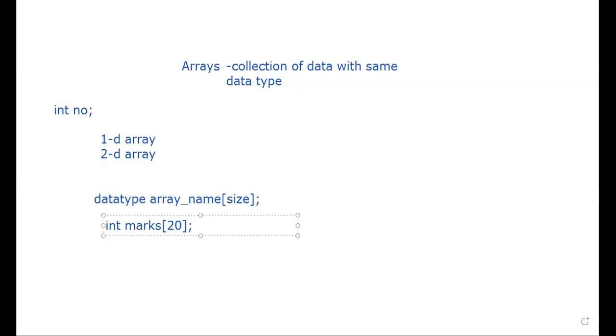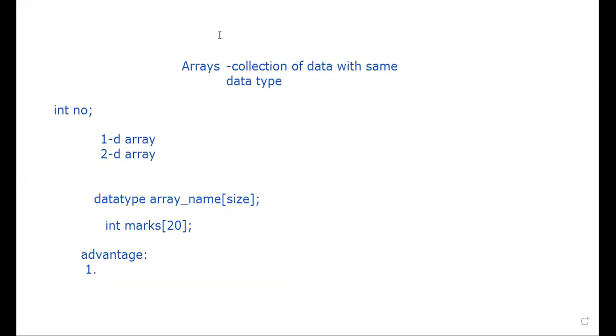Now we'll go further and see what is the purpose of this array. What is the advantage of this array, guys? Why should I make use of this array? Purpose or advantage? What is the advantage compared to the normal variable declaration? What might the advantages be? We'll have a quick view about this array, then we can go ahead with the scenario based question. We'll have just an overview about this alone, not go in depth about theory. So what might be the advantage?